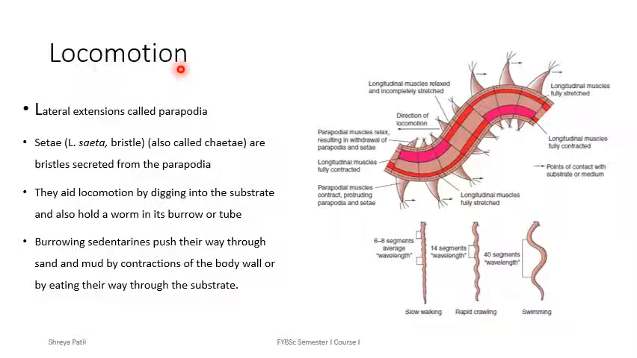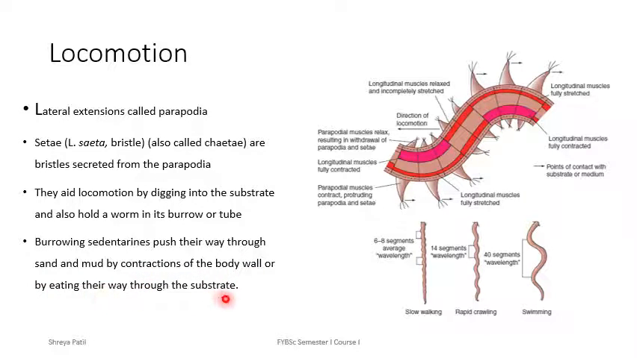For locomotion, annelids show presence of simple unjointed appendages which grow laterally. There is presence of setae, which are bristles secreted from the parapodia. These bristles aid locomotion by digging into the substrate like soil and also hold the worm inside the burrow or tube. Burrowing animals push their way through sand or mud by contraction of the body wall and by eating their way through the substrate.